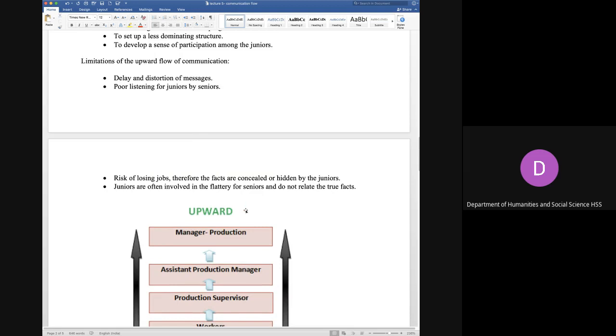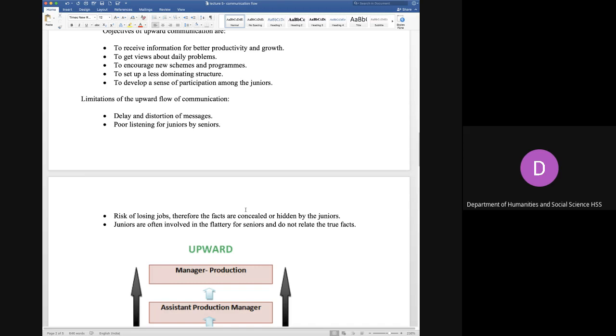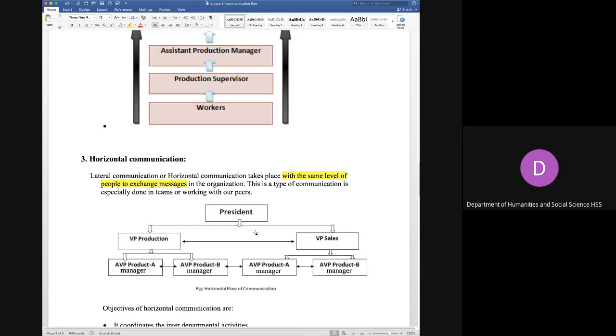We have seen what the advantages are. It is a less dominating structure. People have more encouragement about new schemes, their daily problems can be solved, and information is given for better productivity. So this is the upward communication.